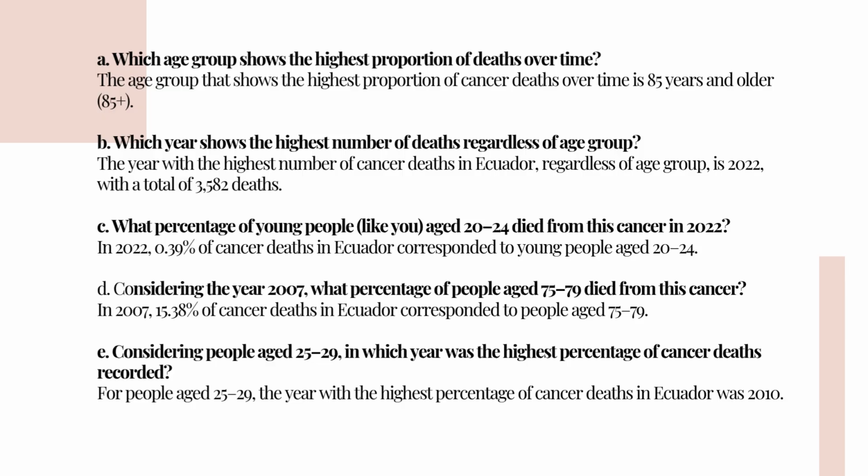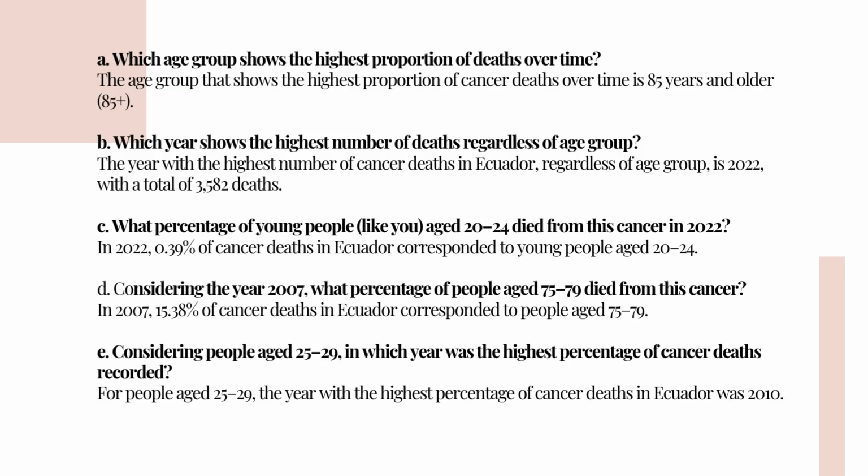Then, the percentage of young people like you and me, aged 20 to 24, who died from cancer in 2022: 0.39% of cancer deaths in Ecuador correspond to young people aged 20 to 24.